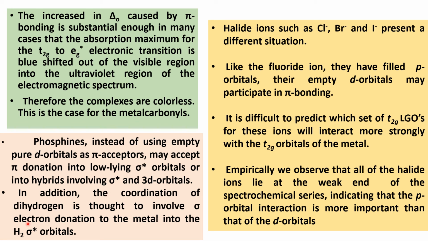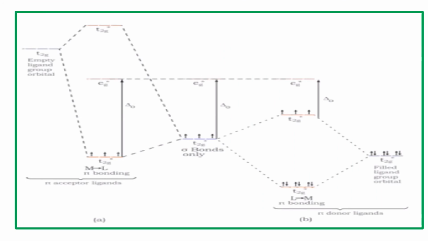In the case of dihydrogen complexes, the coordination involves sigma electron donation to the metal into the H2 sigma* orbitals. In this case, the figure shows the metal ligand with the pi donor ligands and pi acceptor ligands.